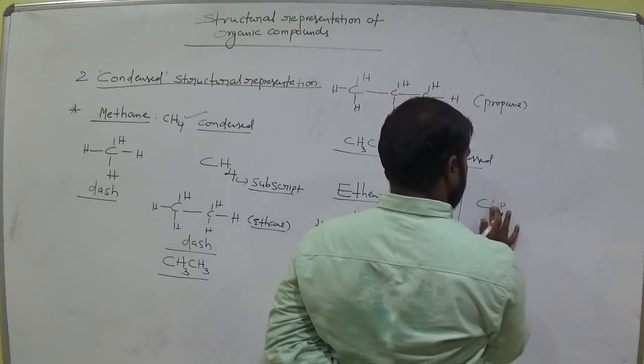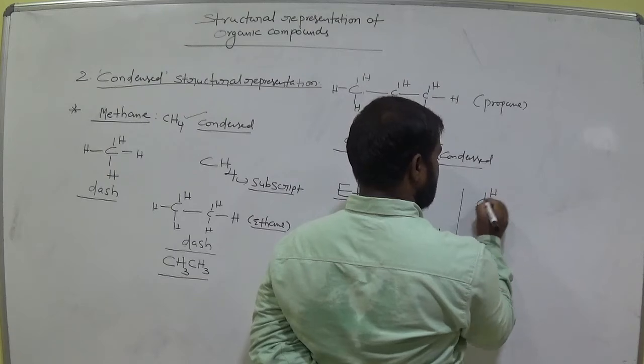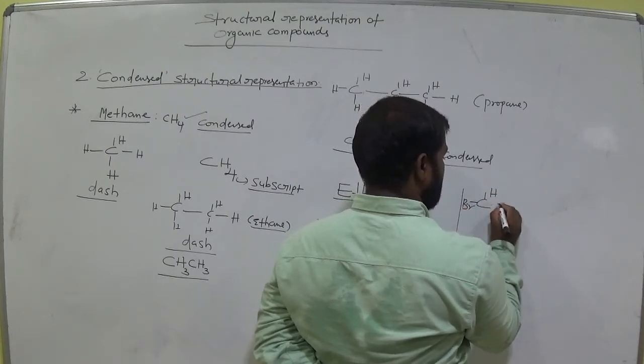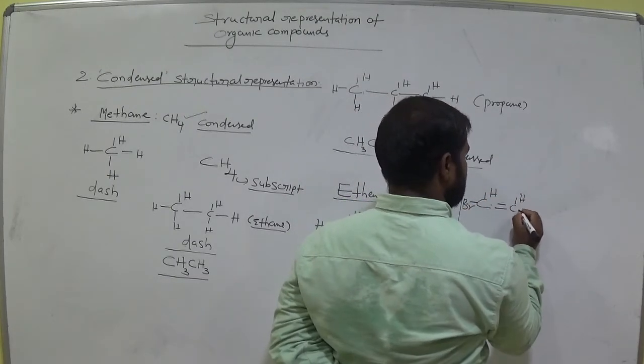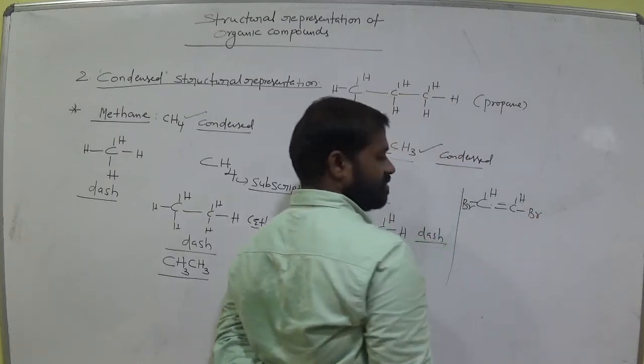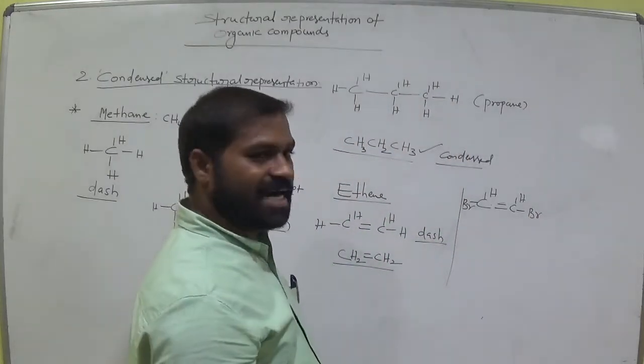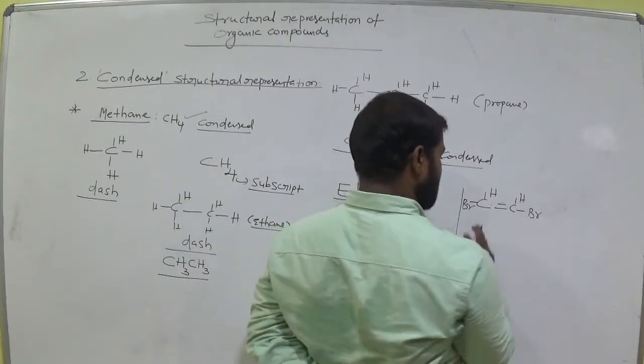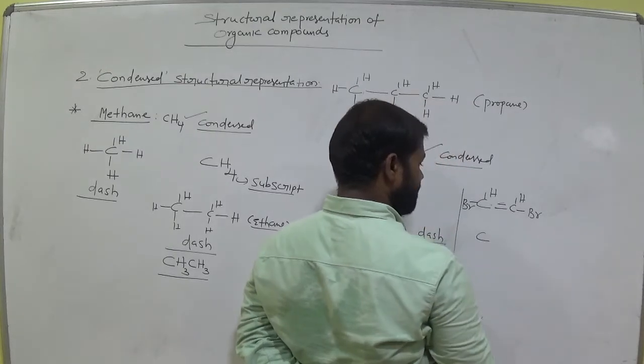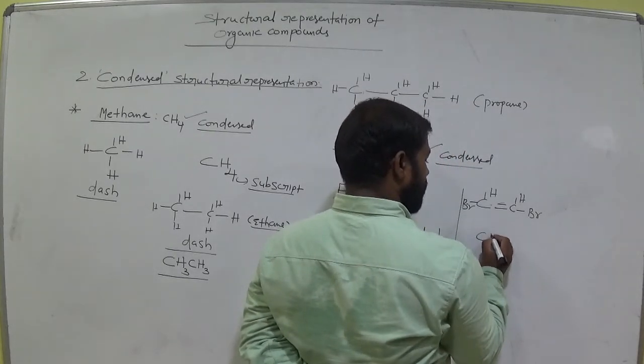Suppose CHBr double bond CHBr. Okay. Now for it, what is the condensed formula? This is the dash representation. This is the first carbon, am I right? C. Now what is it? Bromine.